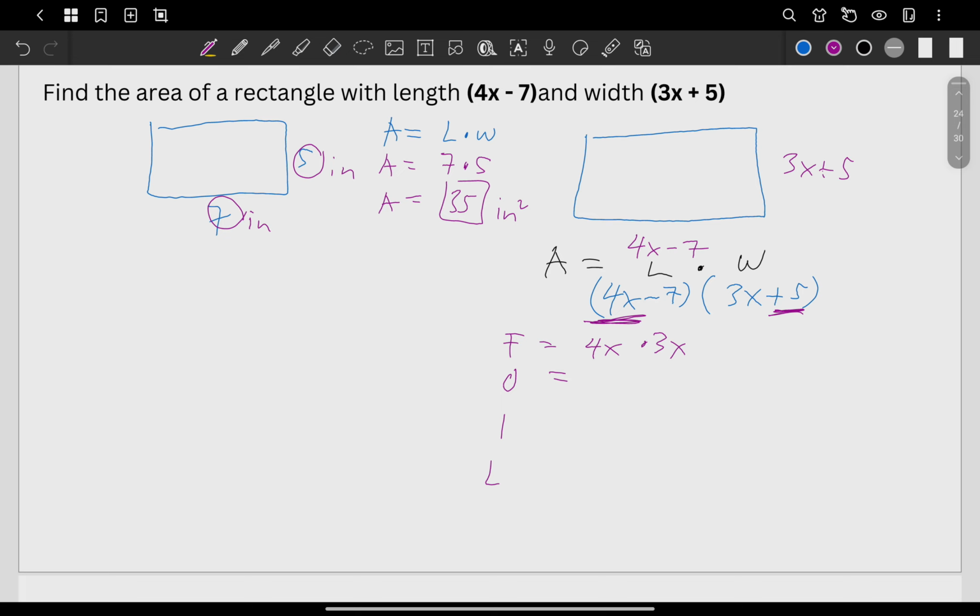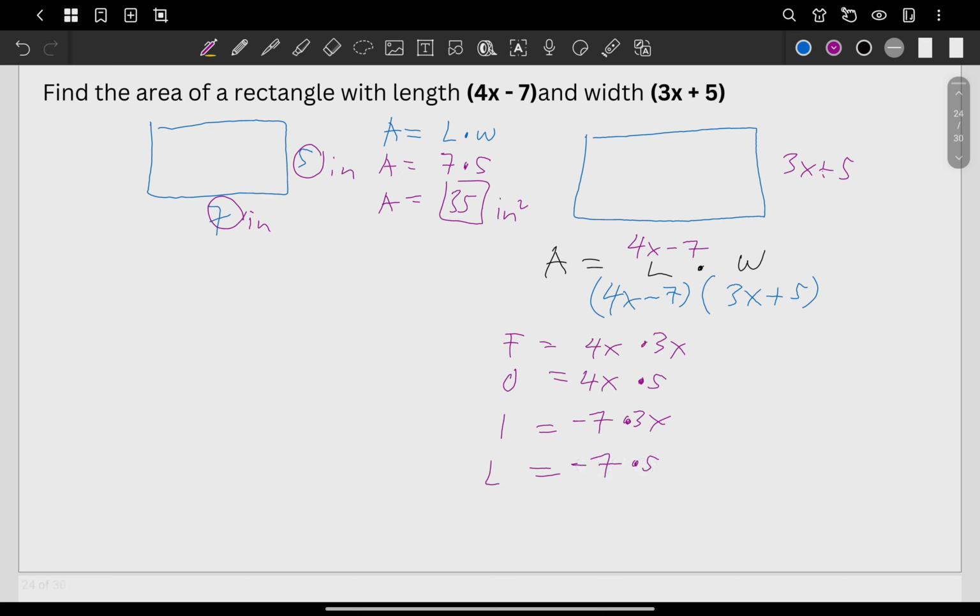So in the outer term, we have 4x times 5. In your inner term, you have the negative 7 and 3x. So negative 7 times 3x. And in your last term, what do you have? You have negative 7 and 5. So we have here negative 7 times 5.